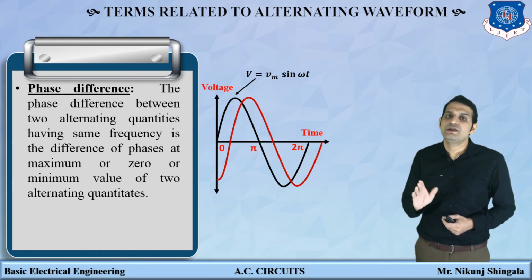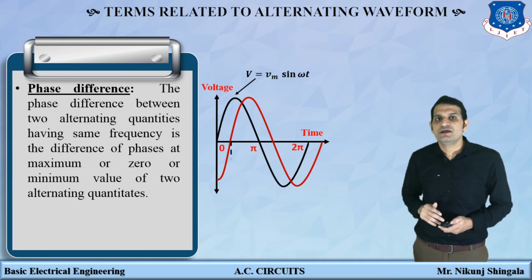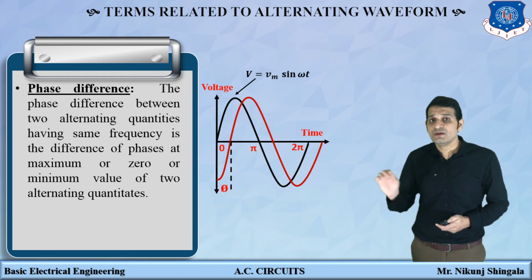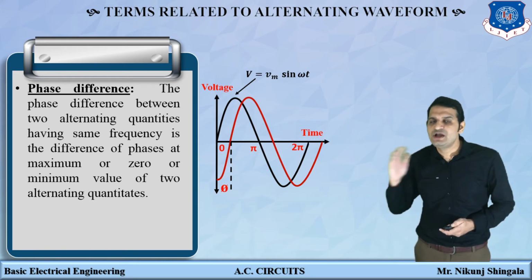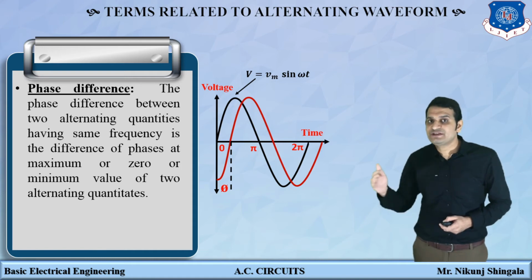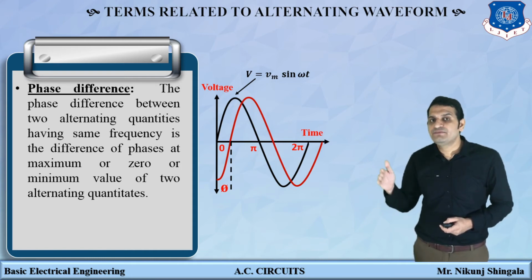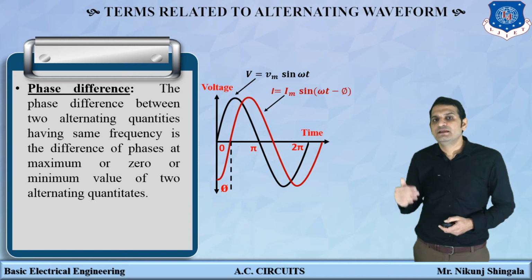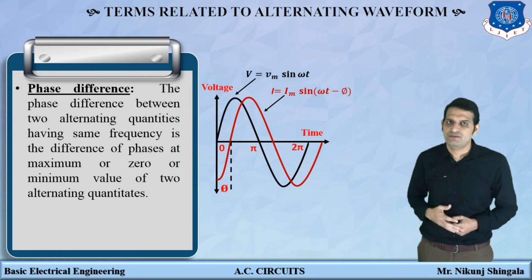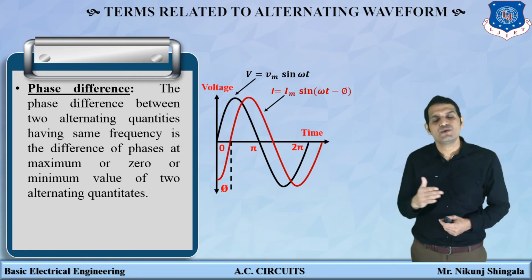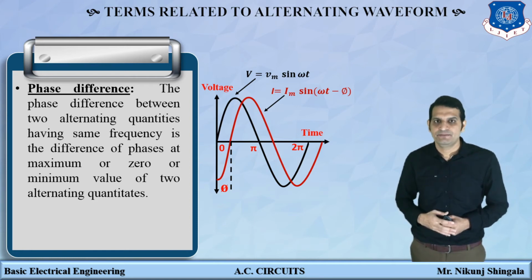So phase of that signal is 0. Another signal is a current signal waveform, which is starting after some time with respect to the voltage waveform. Suppose it is starting at some angle phi. So that quantity is mathematically represented by I is equal to Im sin omega t minus phi.